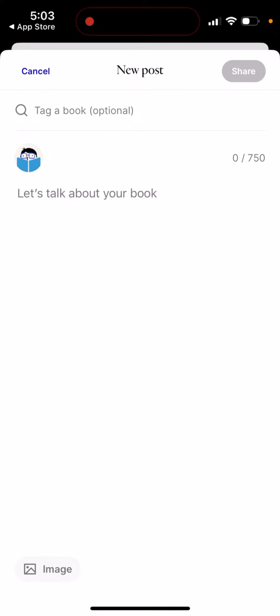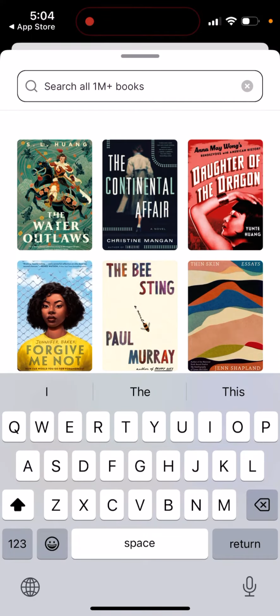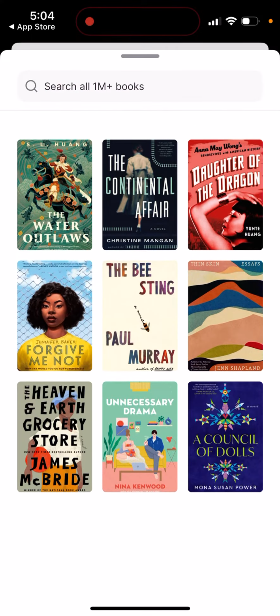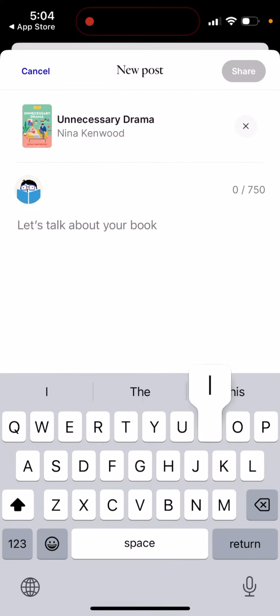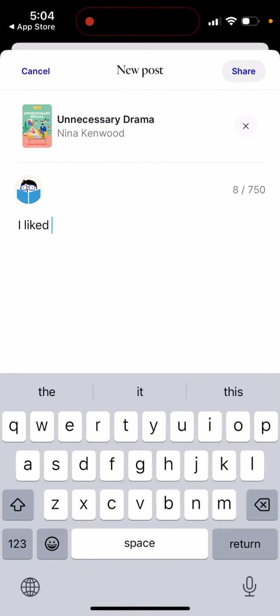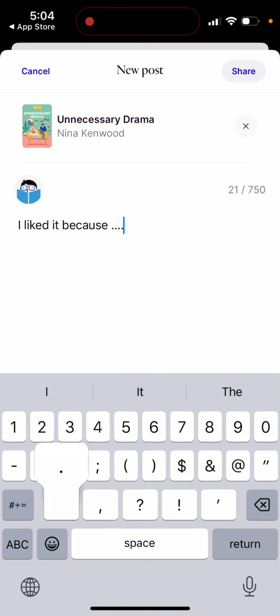You can also start a discussion, tag a book, and talk about different books. For example, you can mention this book, write your opinion about it and all of that, and then just share it. That's basically the idea of what you can get through in this app. So that's what it is.